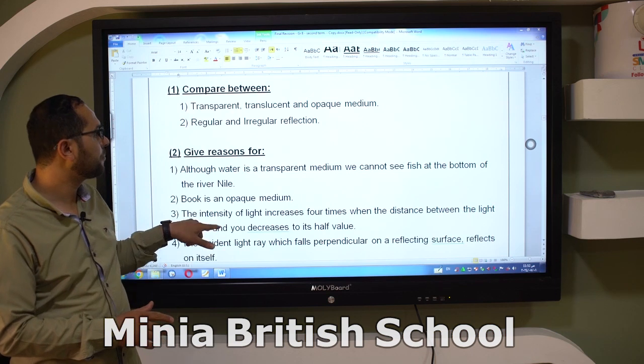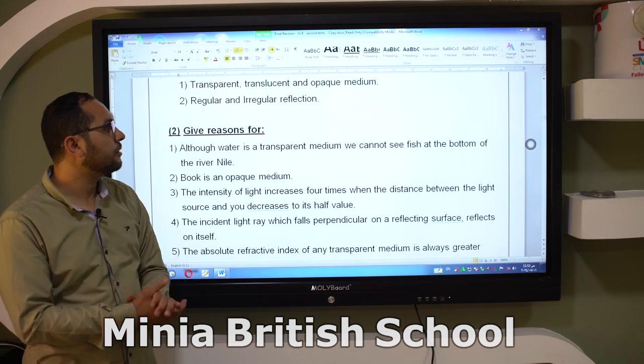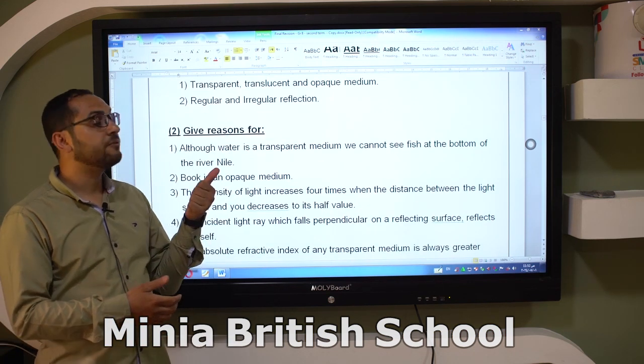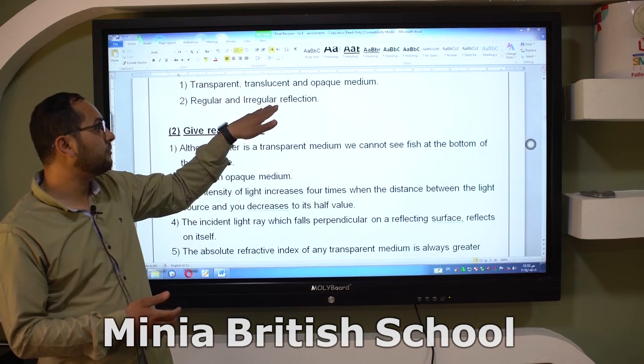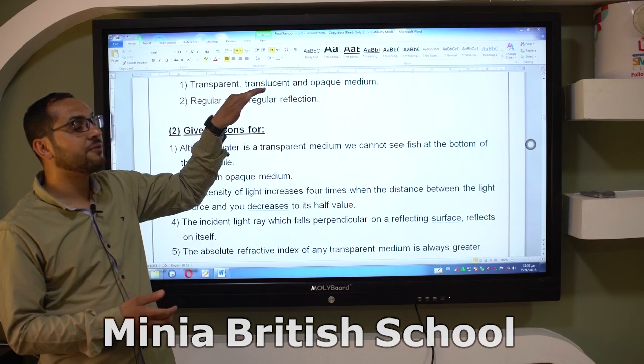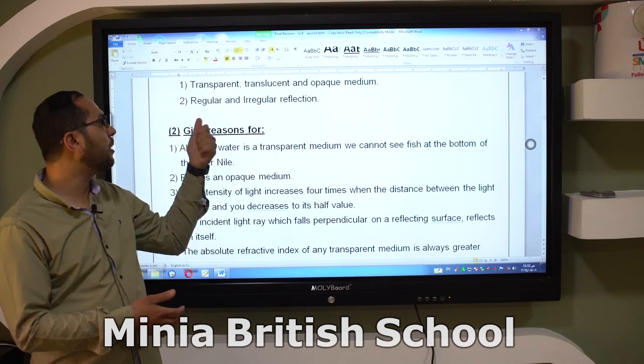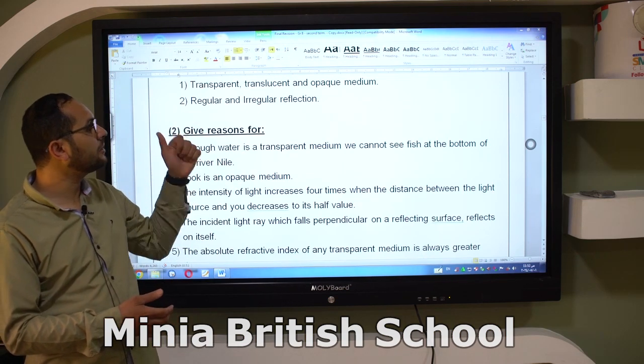And an opaque medium is a medium that doesn't allow light to pass through and the object can't be seen. Regular and irregular reflection. Irregular reflection is the kind of reflection that reflects the light in different directions, while regular reflection reflects the light in one direction.